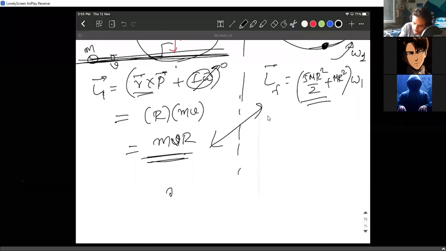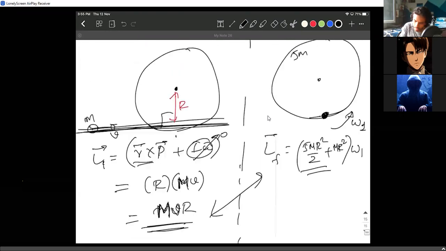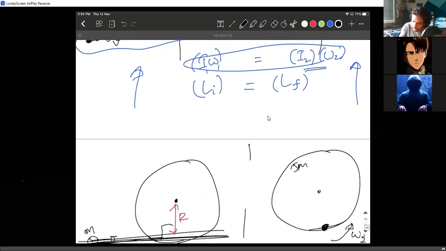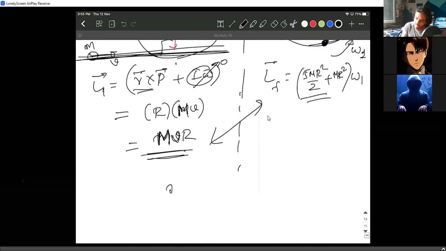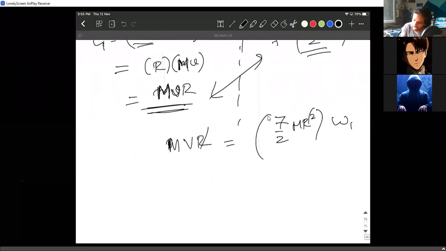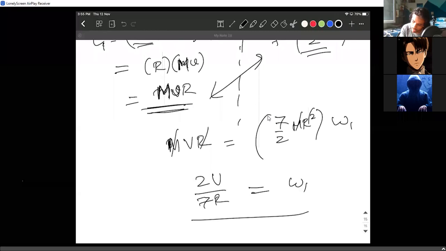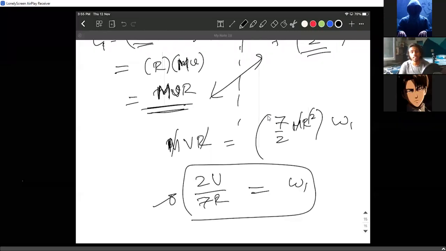Let's just stick to one m, capital M or small m. Let's not confuse ourselves. If I write small m anywhere, just ignore that. Just capital M everywhere. So initial angular momentum is Mvr, final angular momentum is 7 by 2 Mr square into omega dash. So r cancels, M cancels, omega 1 equals 2v by 7r. This is the answer, guys. This is the angular velocity with which it is going to rotate.